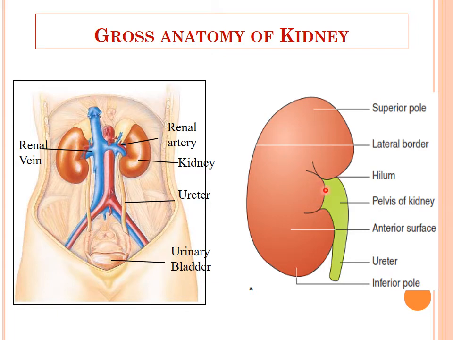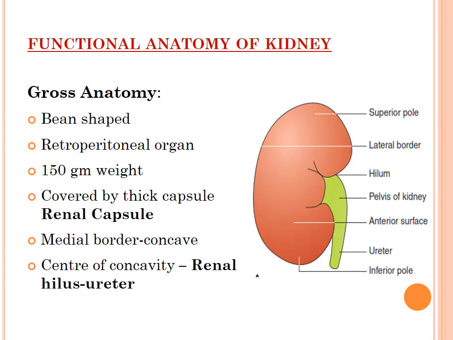So this is the hilum, and this is the initial portion of the ureter, known as the pelvis of the kidney, or the renal pelvis. The average weight of the kidney is around 150 grams in a healthy adult person. Kidneys are covered by a renal capsule, and here is the renal hilum where the ureter will leave the kidney.